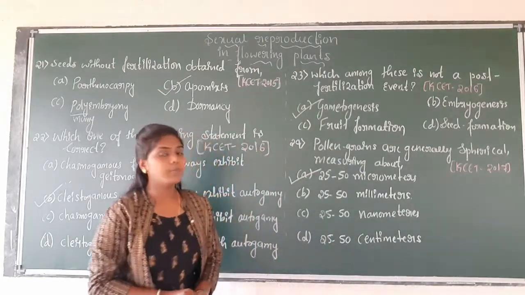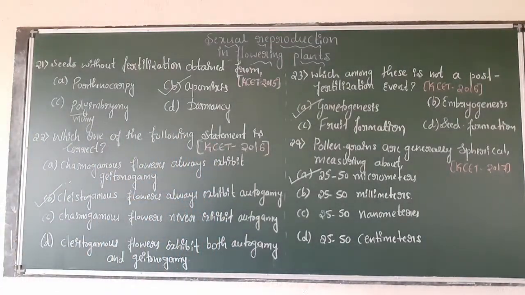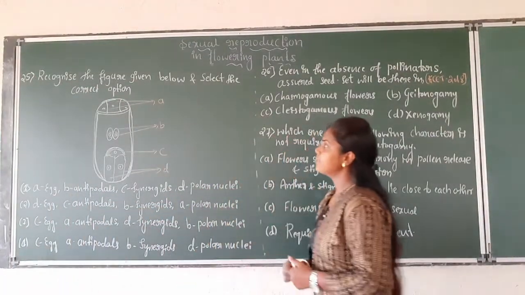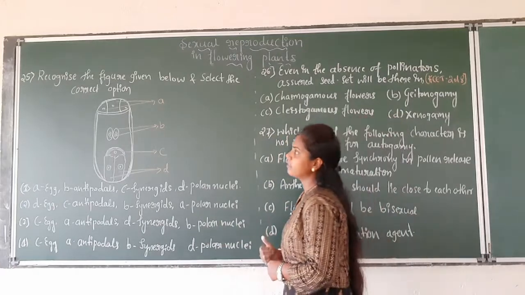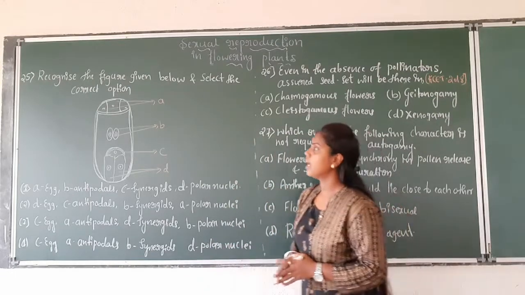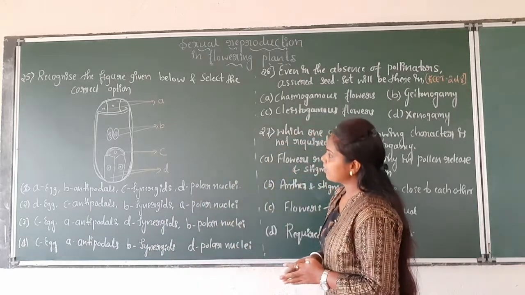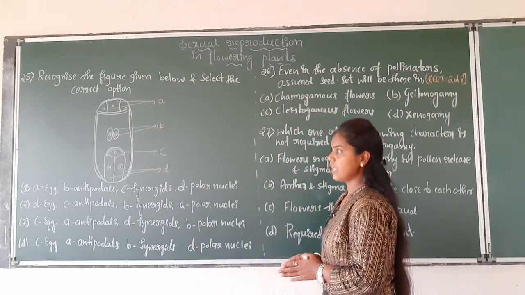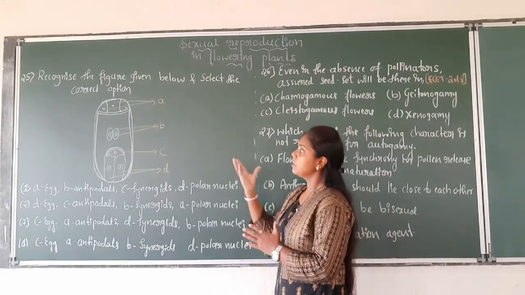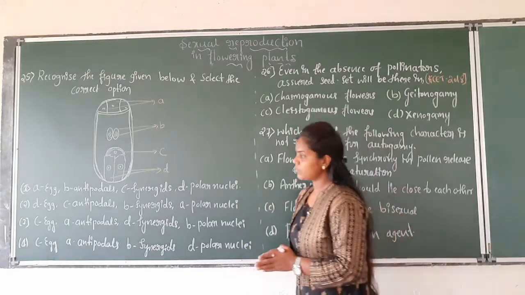Okay, and the next, come to the 25th question. Here is the diagrammatic representation of the embryo sac, and it has different parts labeled A, B, C as well as D. See, the options are given below.